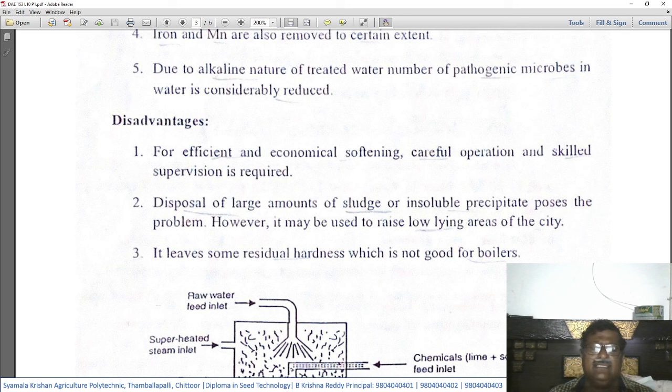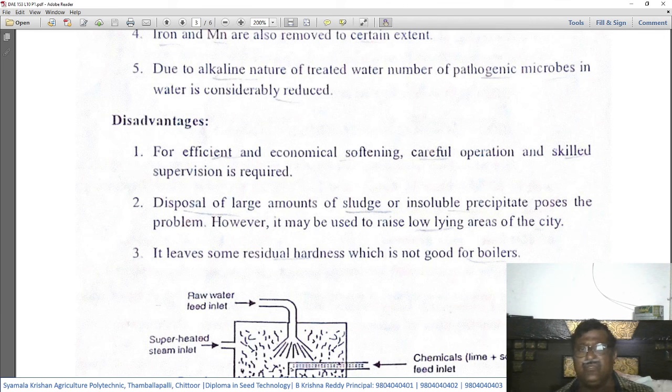In this lime soda process, the hardness causing salts, when precipitated after treatment, form a sludge. That sludge will go down, and removing this type of sludge itself is a problem.